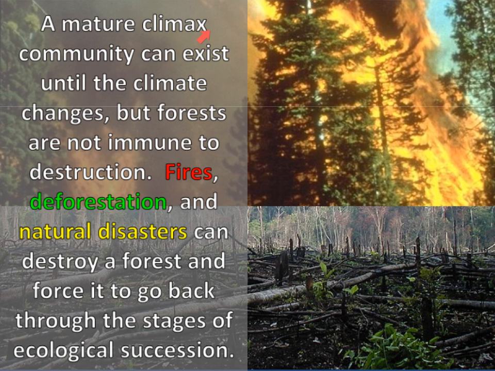Sometimes a mature climax community can exist until the climate changes, but forests are not immune to destruction. Fires, deforestation, and natural disasters can destroy a forest and force it to go back through the stages of ecological succession. So number 32, what are some examples of things that might destroy a climax community? Fires, deforestation, and natural disasters. Number 32.